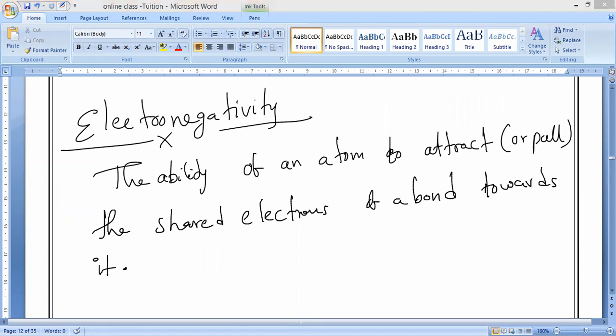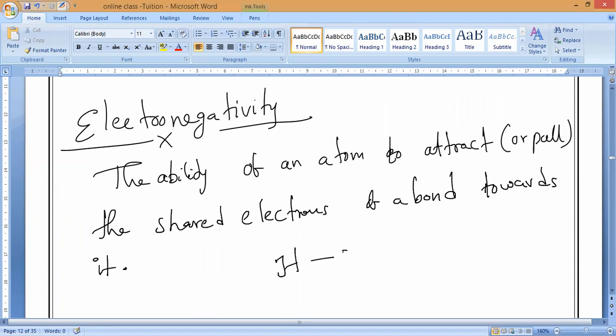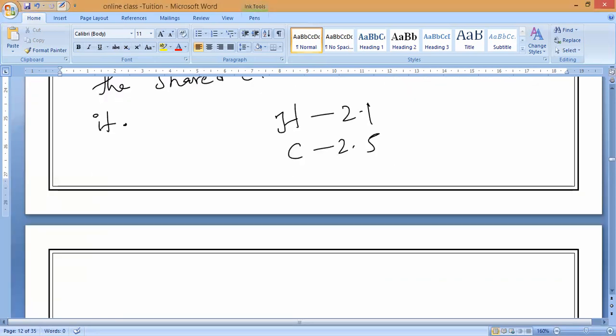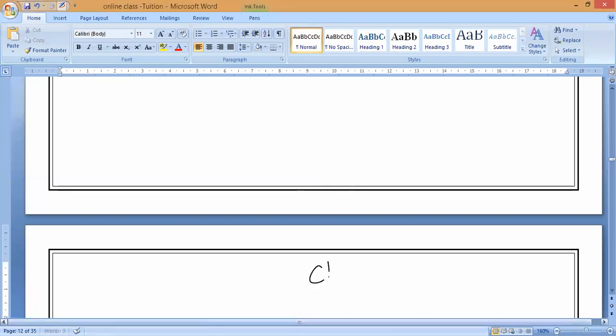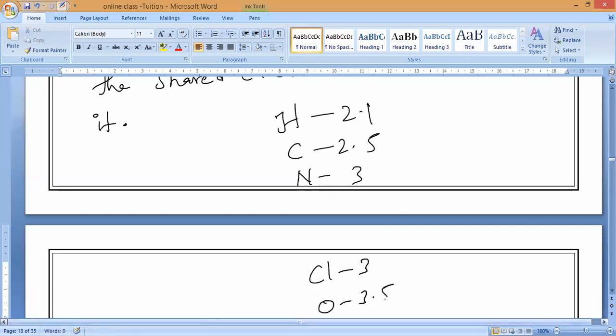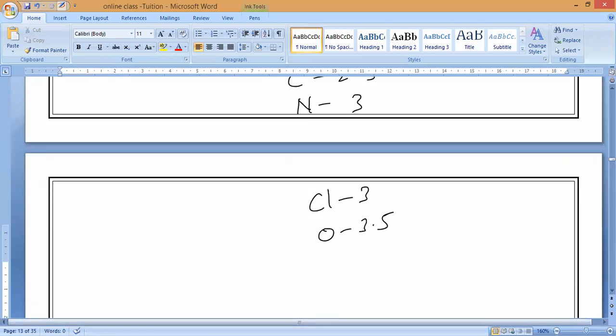Now, observe very carefully. I will give you examples of electronegativity. The electronegativity of hydrogen is 2.1. Carbon is 2.5. Nitrogen is 3. Chlorine is also 3, and oxygen is 3.5. Here, electronegativity is increasing.